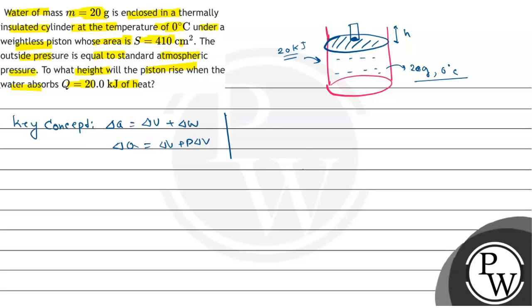Now हम जो 20 किलो जूल हीट दे रहे हैं, that Q which we are giving, so एक पार्ट तो हम क्या जानते हैं कि वाटर इज एट 0 डिग्री सेल्सियस, मतलब इस वाटर को हमें फर्स्ट बॉयल करना पड़ेगा, राइट। दैट मीन्स one part of the heat will go in the boiling part, then the excess heat which remains after boiling, that will help to raise the piston.